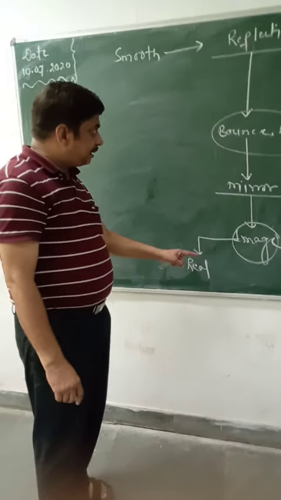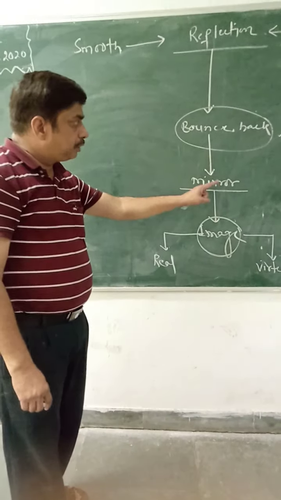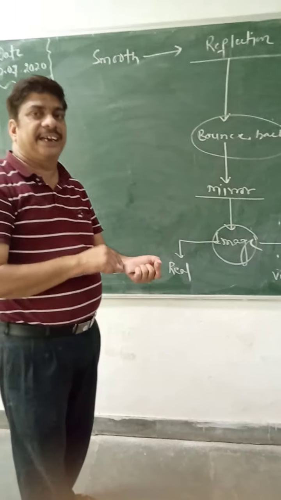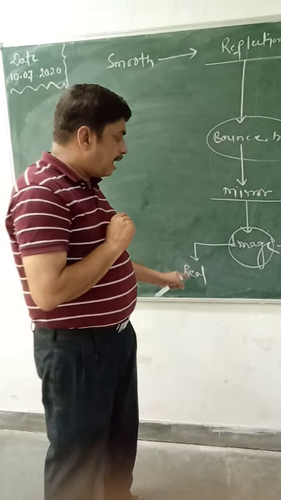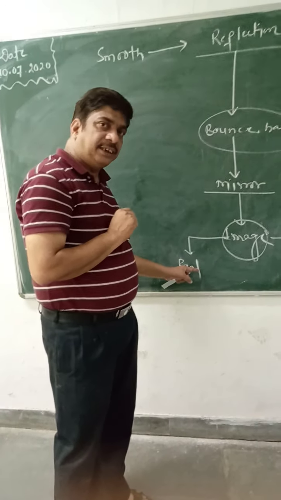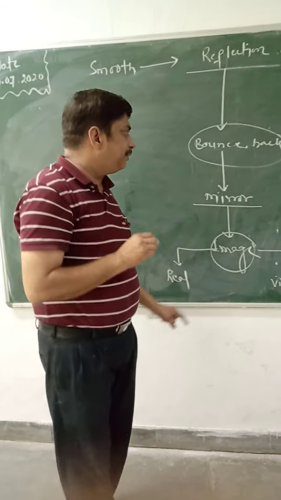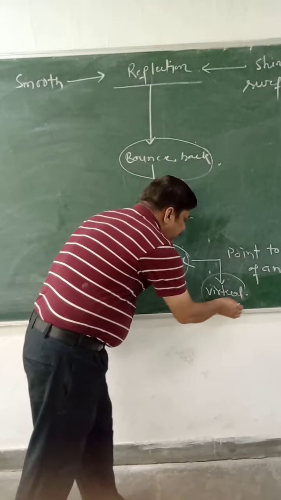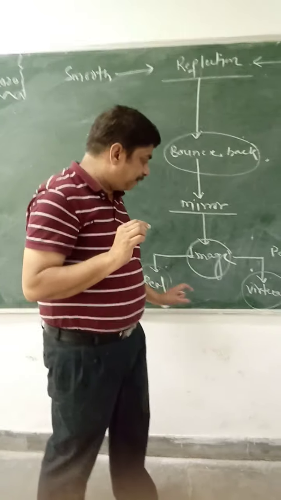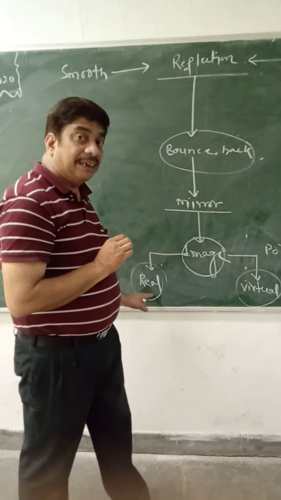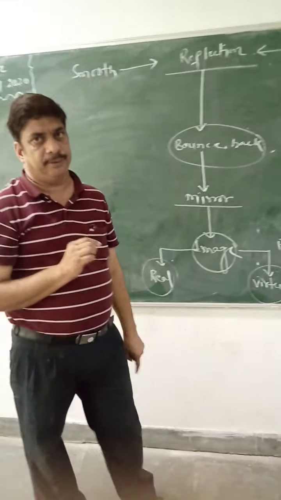Now here, how is the image formed? When either reflected rays or refracted rays actually meet, then the real image is formed, and when they appear to meet, then the virtual image is formed. So this is the real image, meaning actual meeting, and here it appears to meet, so a virtual image is formed.